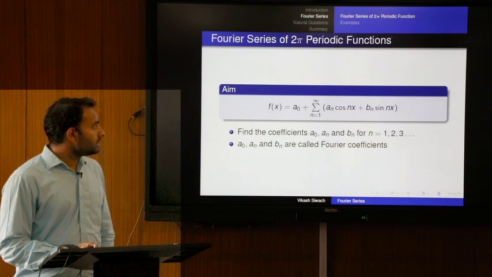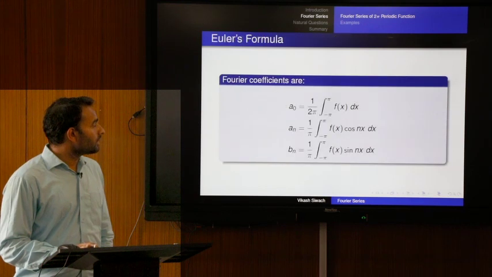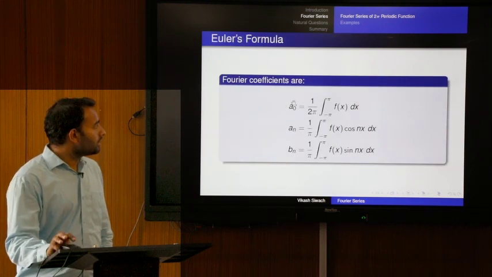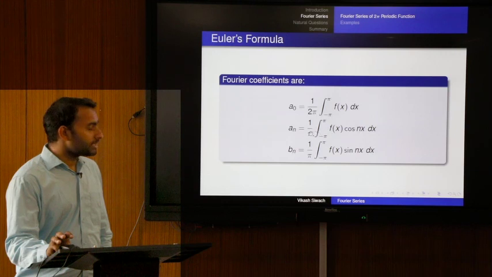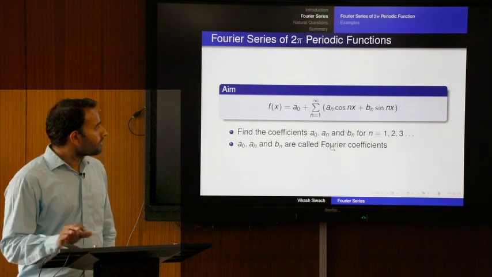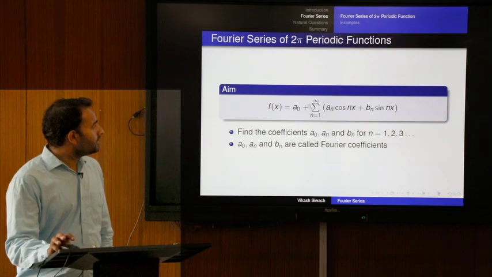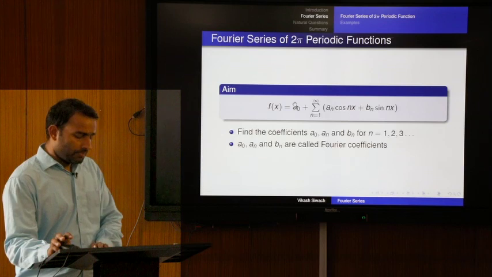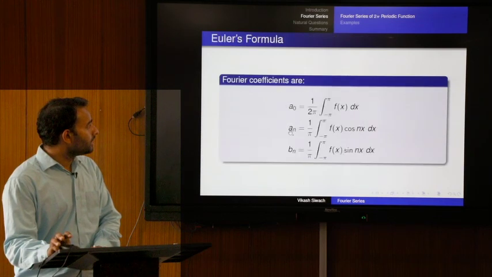These Fourier coefficients we can derive using the formula called Euler's formula: a naught is 1 upon 2 pi times the integration of f(x) dx, a n is 1 upon pi times the integration of f(x) cos nx dx. Similarly, b n is 1 upon pi times the integration of f(x) sin nx dx. We can see from here that if we change the function, obviously these coefficients will change. So, these coefficients ultimately depend on the function f(x). That is why the expressions for a naught, a n and b n all have f(x) in them.